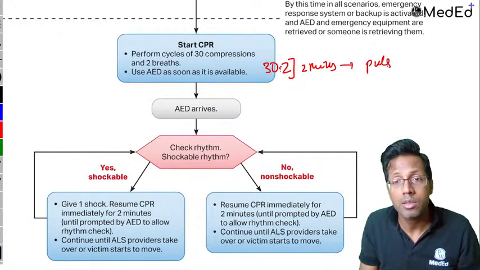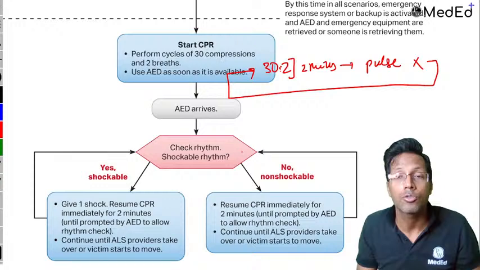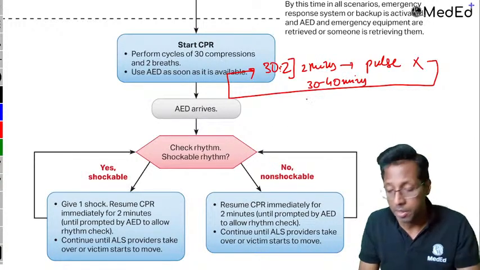After that you check for the pulse. If the pulse is present, patient is fine. If the pulse is not there, and if there are 2 people, rotate the compressor and again start with 30:2. And this whole thing can continue for 30 to 40 minutes or till the time ELS people arrive.